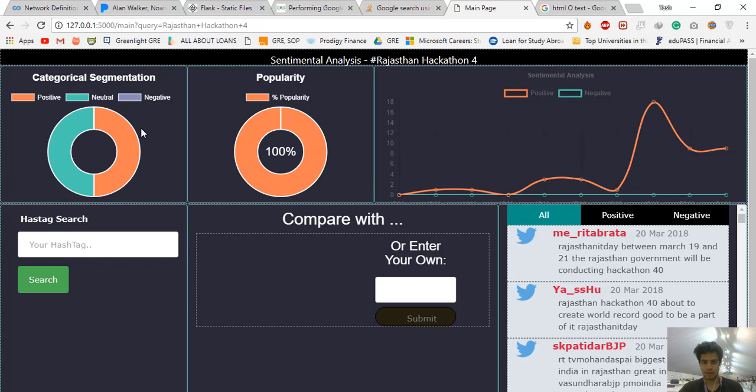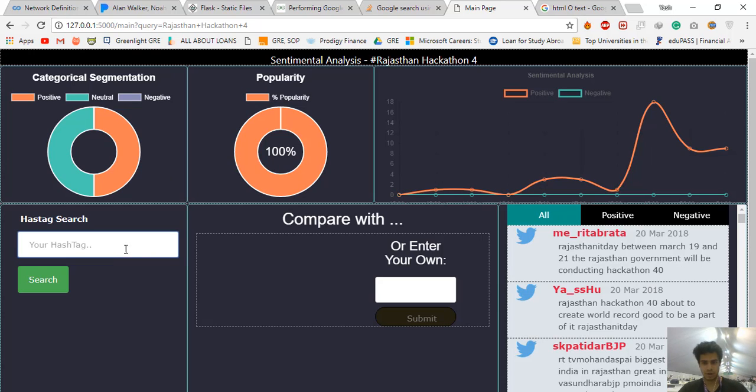Okay, so that's all these things. About this graph, you can really see over the past 10 days how your hackathon has been doing, right? On 13th March, up until I think 17th or 18th March, the hackathon wasn't really trending all that much, so the tweets weren't really that active. After that, it just takes a whole leap on 19th of March. So this is depicting over the past 10 days how your hackathon is doing, and really, it can be anything. It can be people, it can be politicians, it can be restaurants. There are an infinite amount of possibilities.